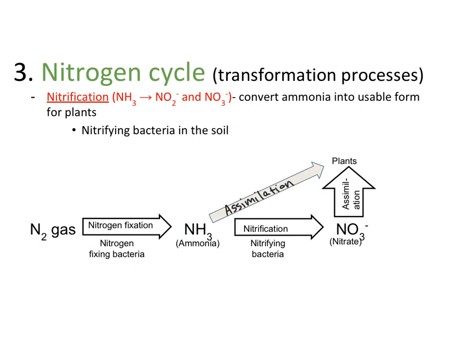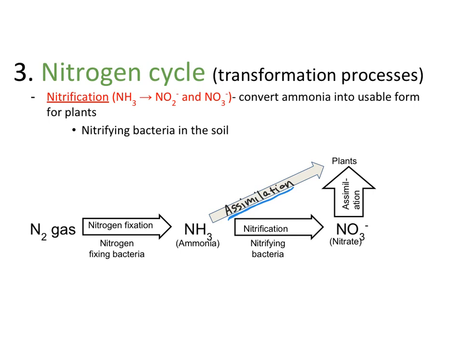Okay, then we have this other process called nitrification. So nitrification is when we have this NH3 ammonia, which is usable by plants a little bit, and that use by plant we call assimilation. We can see that here. So when plants use that ammonia, it assimilates into the plant. But not very many plants can actually use straight up ammonia.